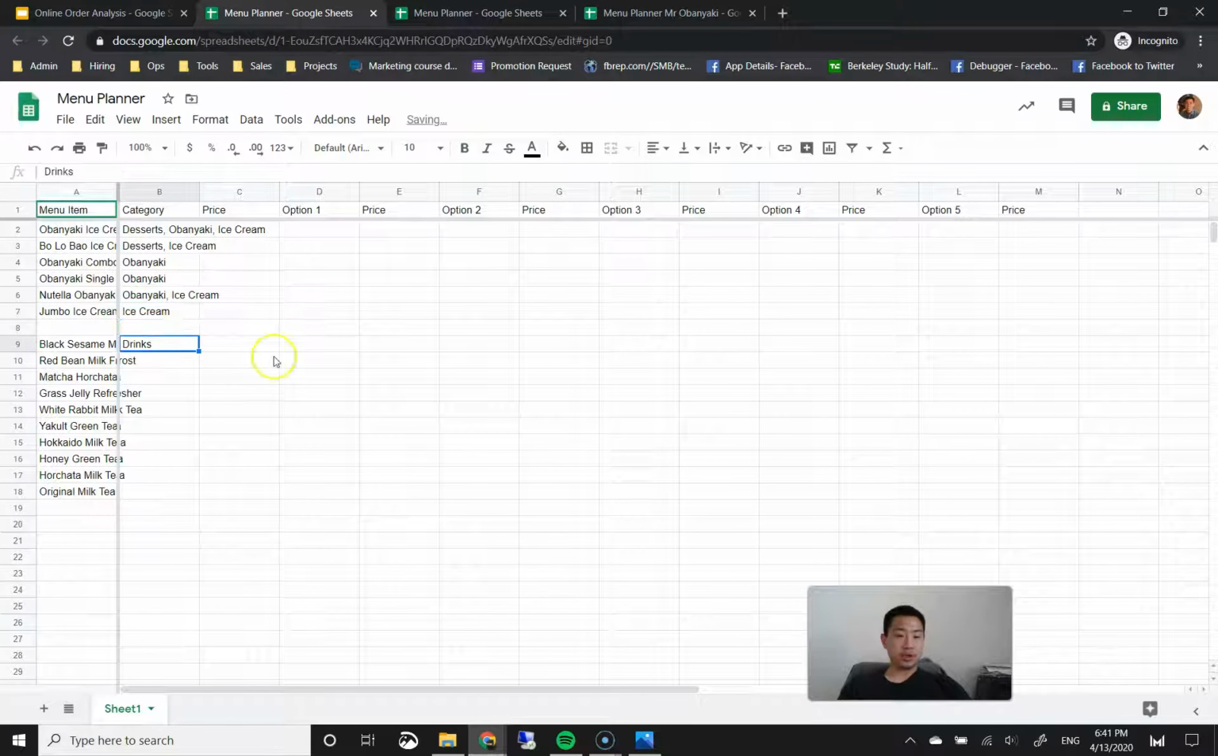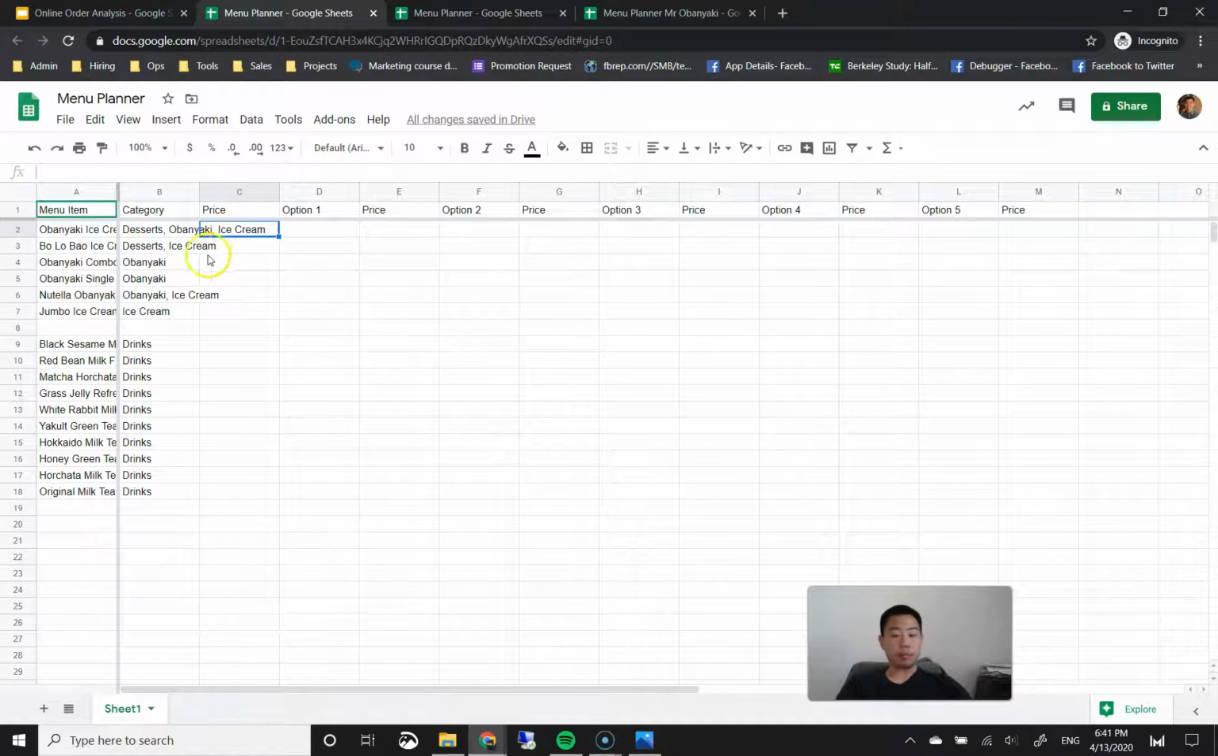Okay. And these are all drinks, so I'm going to go ahead and copy and paste this drinks category to all 10 of these drinks. And now we have all the categories ready, okay? And now I'm going to put in all the price for each of these menu items. I'm going to pull that straight from the menu here.